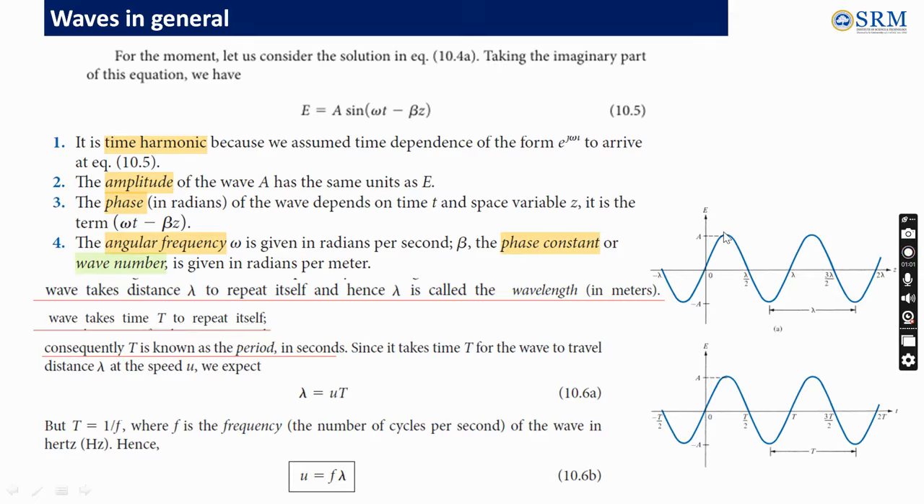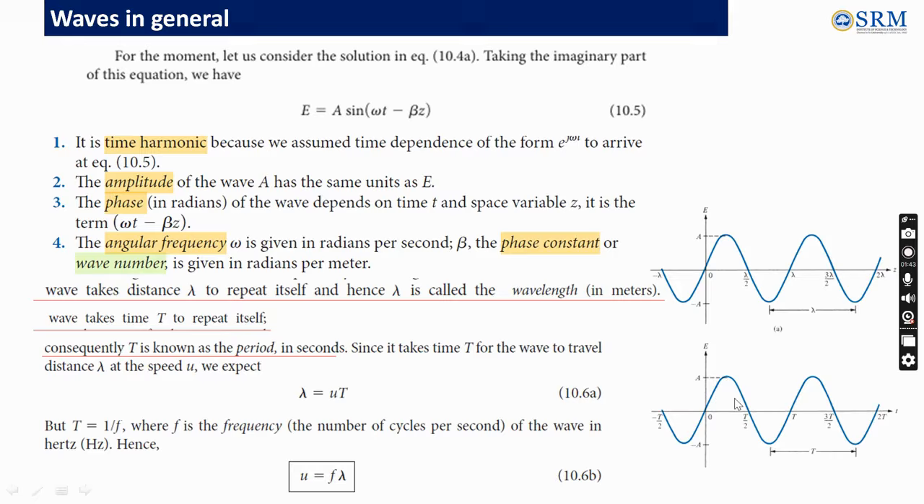As we can see, this is the sinusoidal wave expression for the electric field. It has amplitude from minus A to plus A, and it is traveling along the z-axis, having wavelength lambda and time period T. We will see what they are. This wavelength lambda is the distance the wave takes to repeat itself. If you can see, this is a lambda distance, 0 to lambda. After this particular distance, you can see the wave is getting repeated, and it is measured in meters.